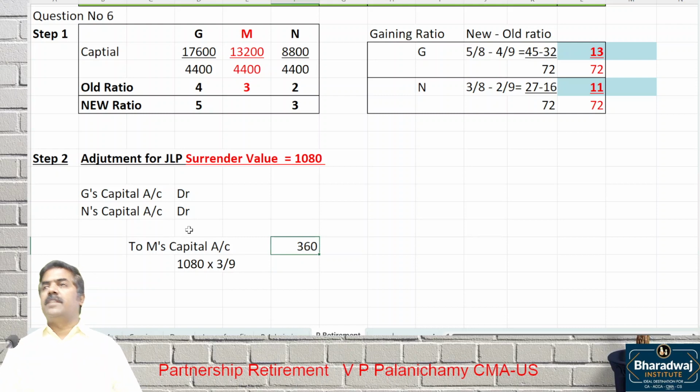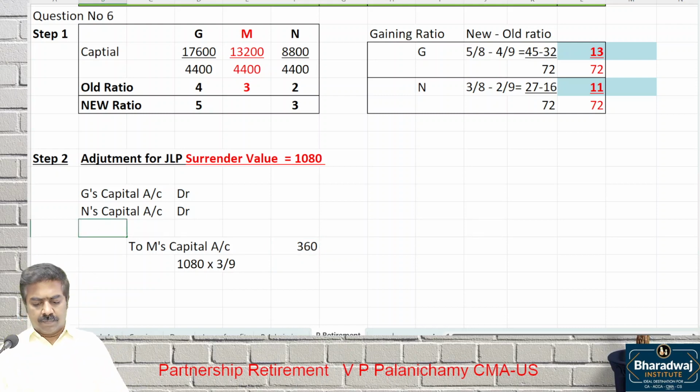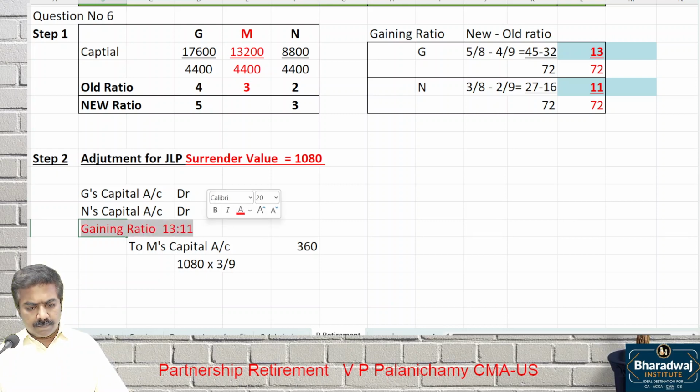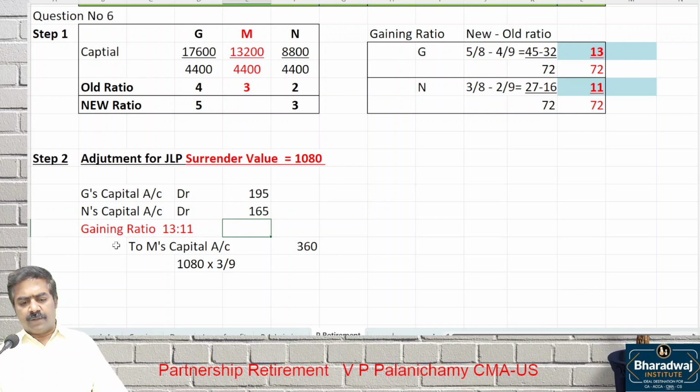This will be adjusted in which ratio? Gaining ratio. Any adjustment done will be adjusted in gaining ratio, 13:11. 195, 165.